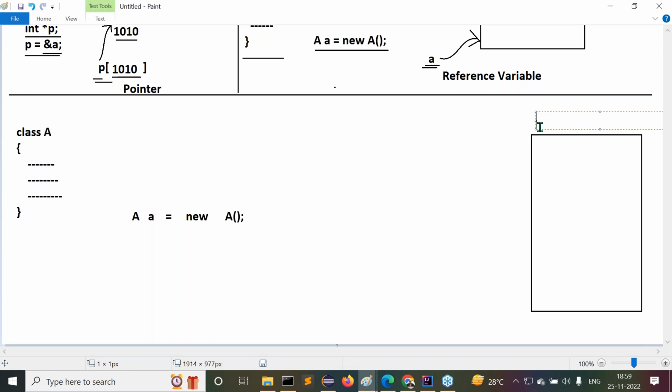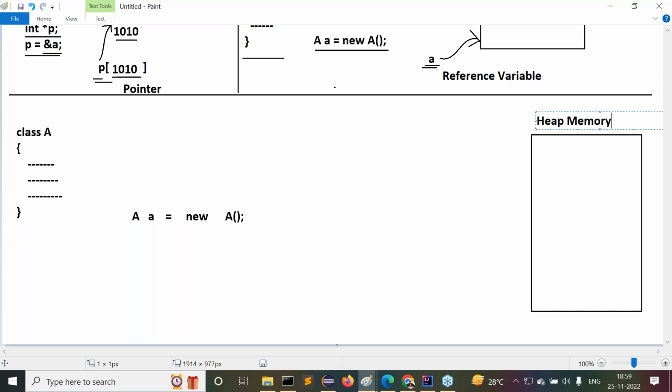Creating an object means creating a block of memory. So to create objects in Java, we use one type of memory, and that type of memory is heap memory. As all of you are getting clarity up to here: class, object creation statement, and then the memory block, the heap memory.